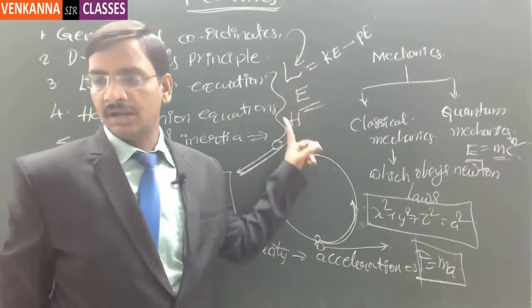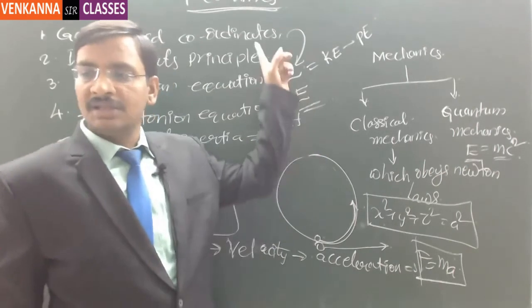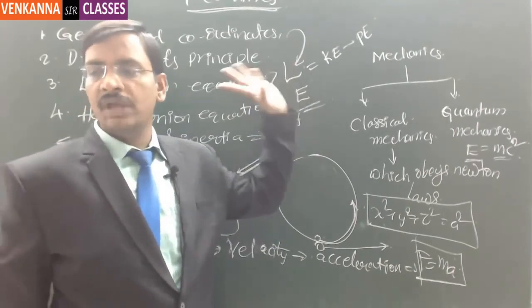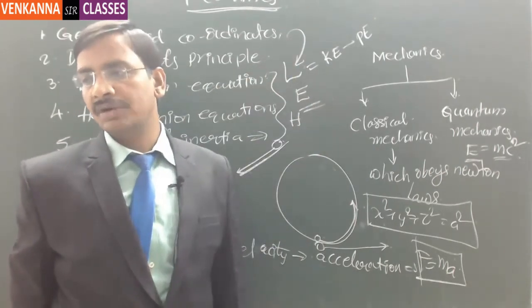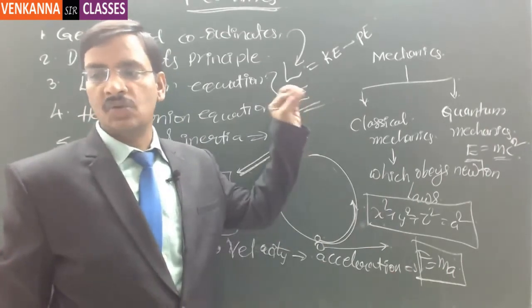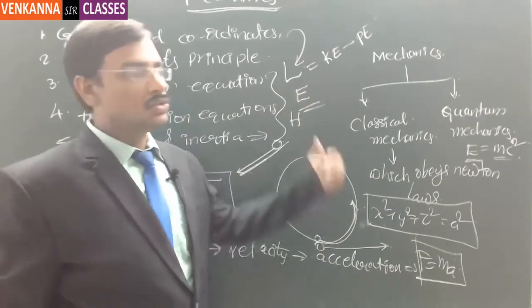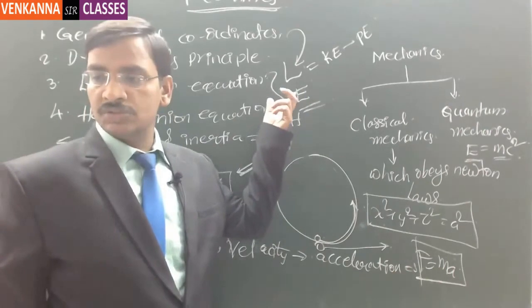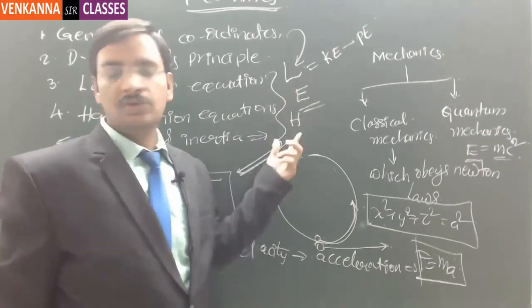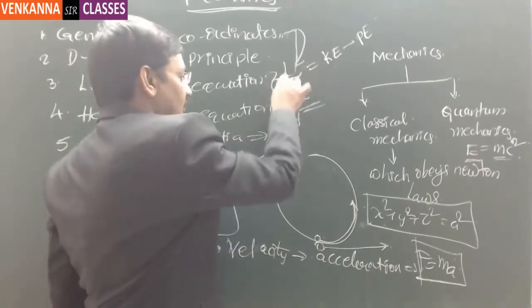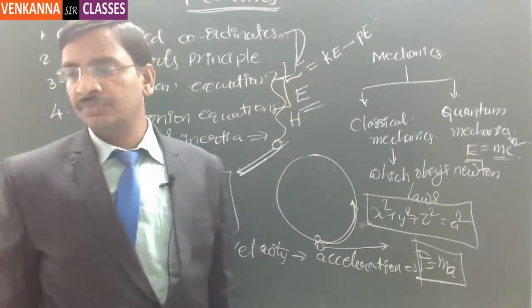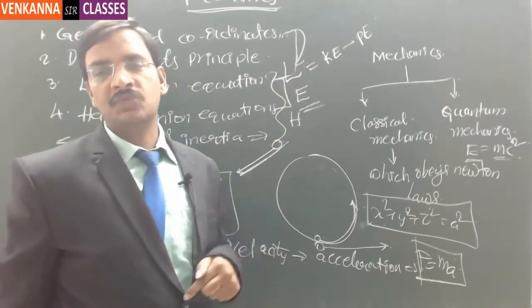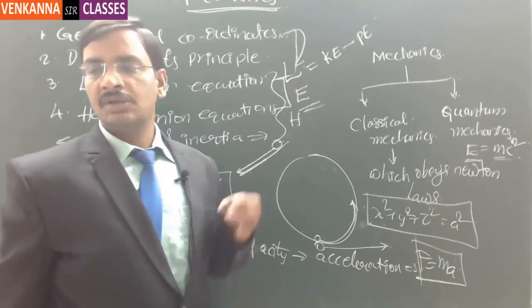So this L or H will be derived based on the generalized coordinates. We have to understand what a generalized coordinate system is, and those generalized coordinates that we derive are going to be used in L and H. All these things together are of the same topic: generalized coordinates, Lagrangian equation and Hamiltonian equation are one and the same.